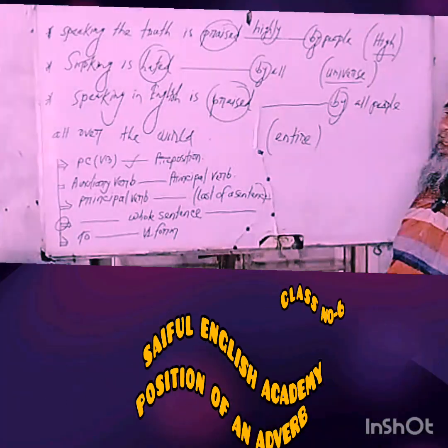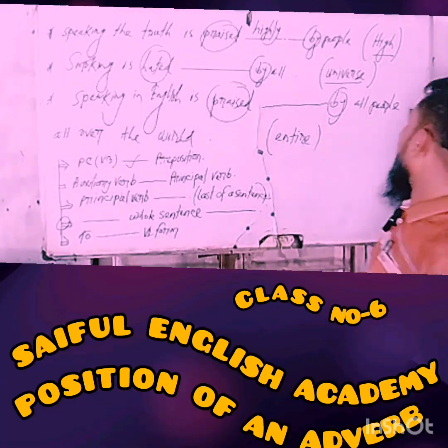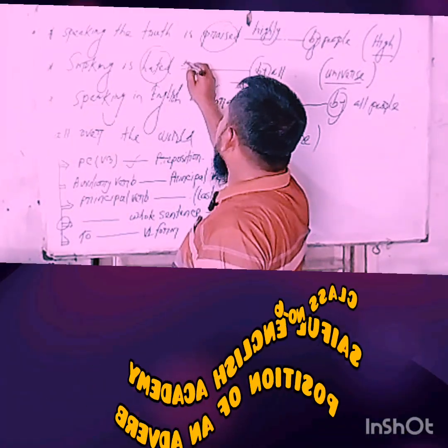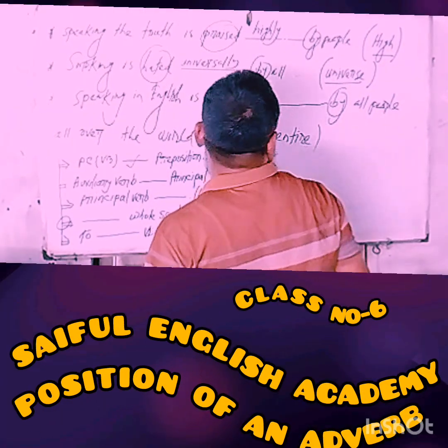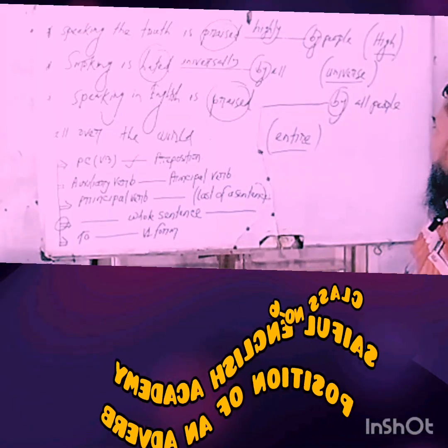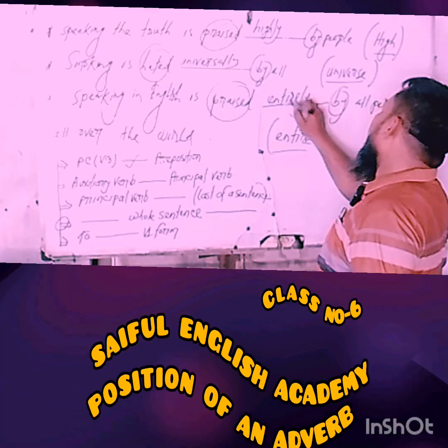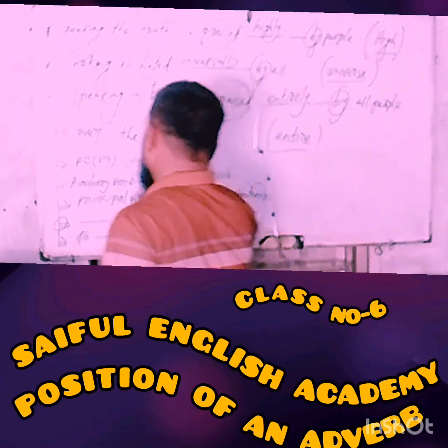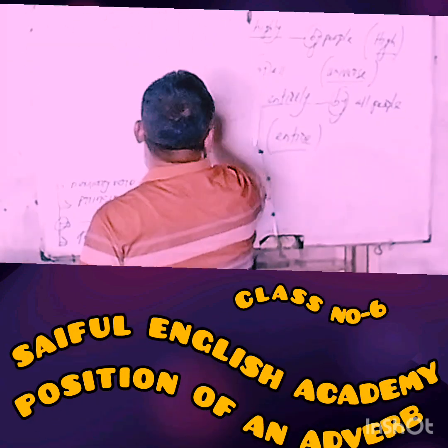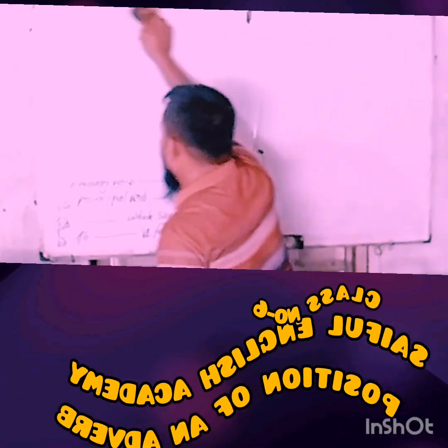Universe, of course, a noun, and change this keyword into an adverb, that means universally. Okay, next word, entire, of course an adjective, and change this word into an adverb, that means entirely. Hope you have understood clearly. My dear learners, and now think about the next position of an adverb.